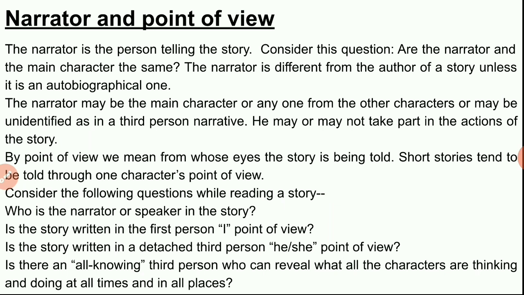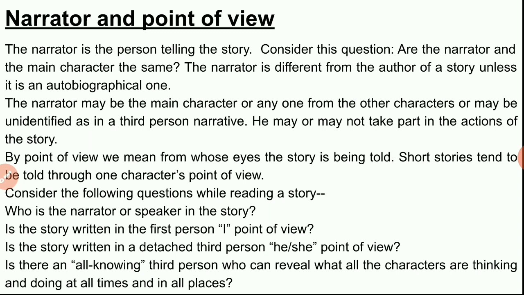If the story is autobiographical, then we can say that the author himself is the narrator of the story. Otherwise, the writer speaks through his character. The speaker of the story and the writer or author of the story are not identical. The narrator may be the main character or anyone from the other characters of our story, or may be unidentified as a third person narrator. He may or may not take part in the actions of the story if he is from the characters of the story.